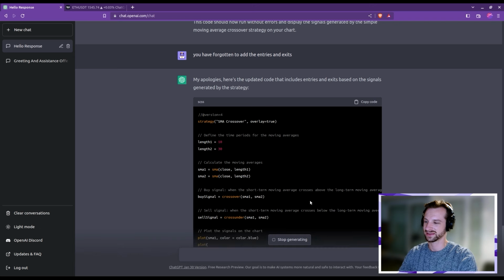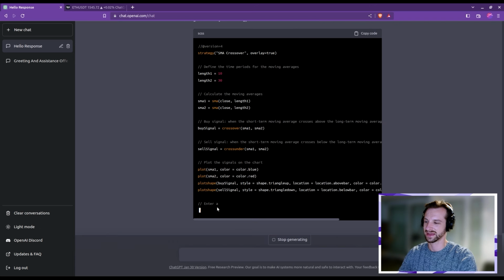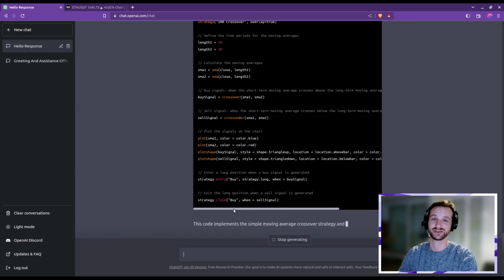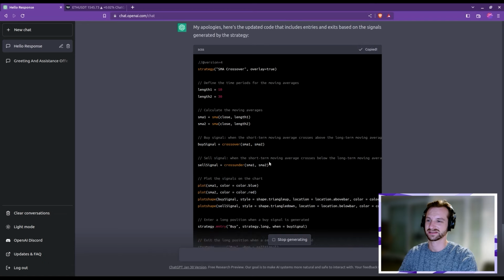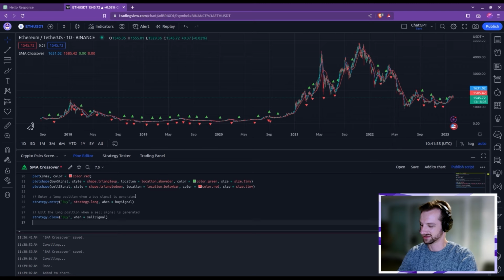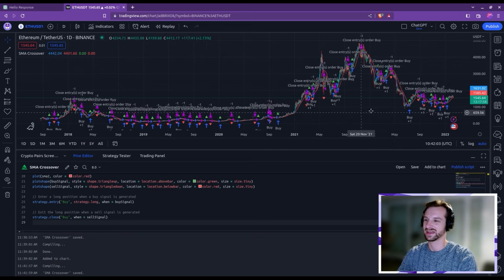Okay, up to now nothing changes. Let's see if it adds the things properly after. Great, and it's indeed adding the entry and the close of a buy. So let's just copy this and go back to here and just update it and save. Okay, now we can see that we have the entering and the closing.